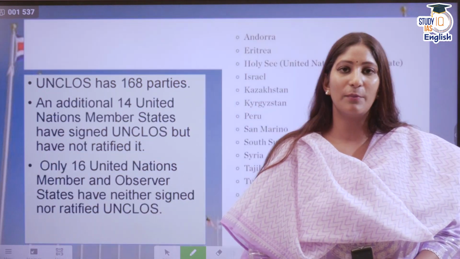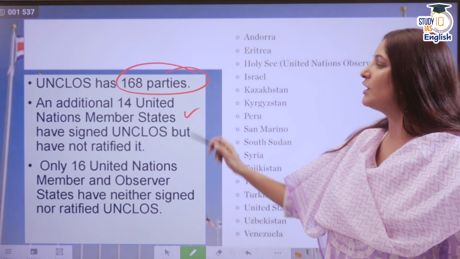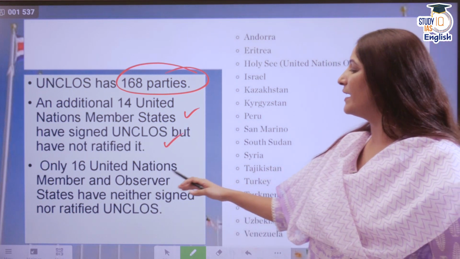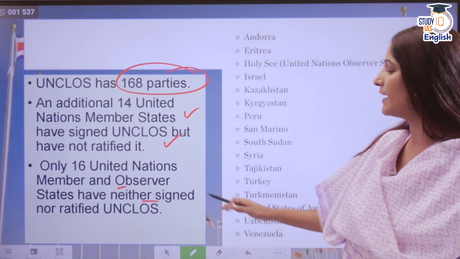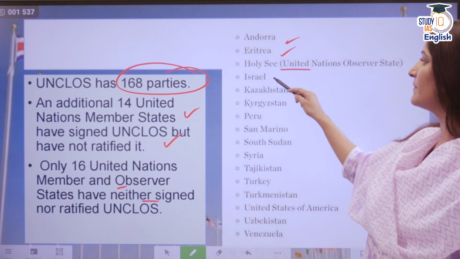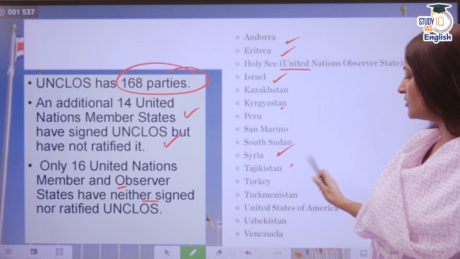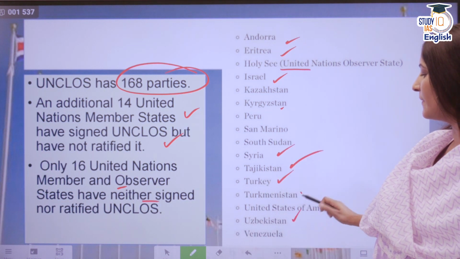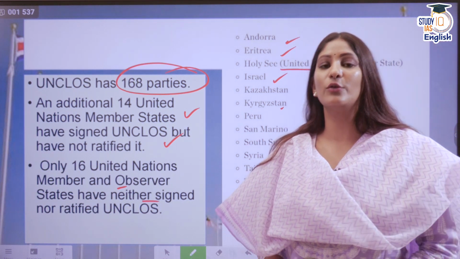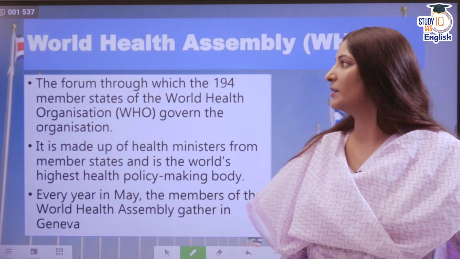Now, if we talk about other important portions of UNCLOS, it has 168 parties and an additional 14 UN member states have signed UNCLOS but not ratified it. And only 16 UN member and observer states have neither signed nor ratified UNCLOS. Some of the countries include Andorra, Eritrea, Holy See, Israel, Kazakhstan, Kyrgyzstan, Peru, San Marino, South Sudan. We also have Syria, Tajikistan, Uzbekistan, Turkey, Turkmenistan, USA, and Venezuela as well. Okay, so please understand that they could also ask you which of the following countries are neither a part or have not ratified it. So this could be asked in your preliminary examination.